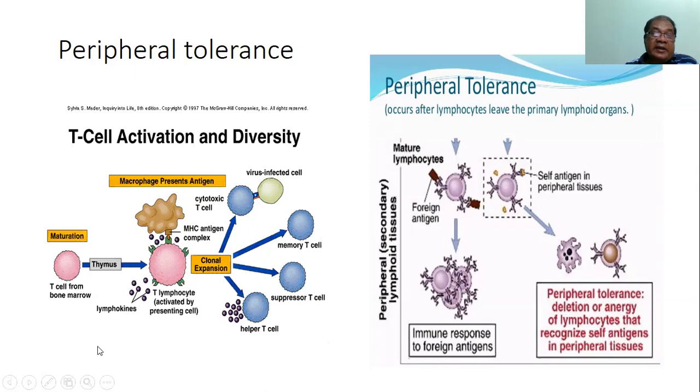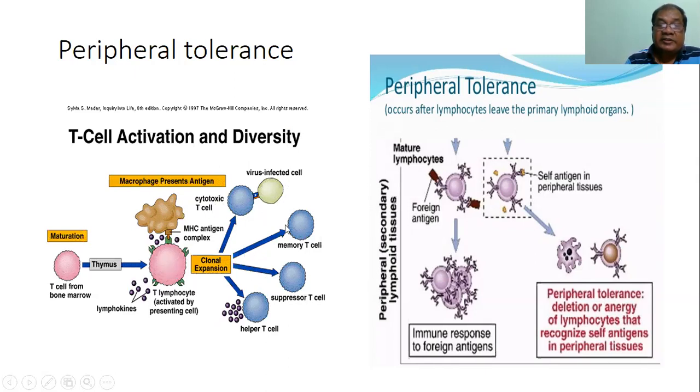So we see that the maturation occurs. How are the T cells matured? The T cell from the bone marrow goes into the thymus, where T cell maturation occurs, and the T cell releases lymphokines. T lymphocytes are activated by the antigen presenting cell. Then clonal expansion occurs, and it is converted into different types of T cell. For example, a cytotoxic T cell that kills the virus infected cell.